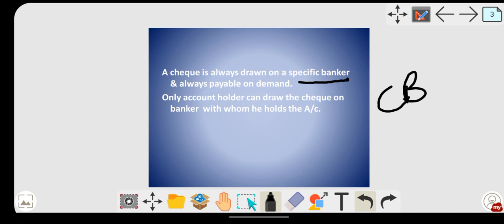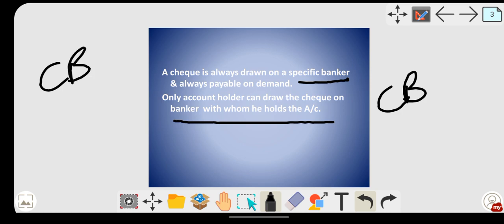Only the account holder can draw the check on a banker with whom he holds the account. Now suppose you are a customer of Canara Bank. At that time what happens? You have to draw a check on Canara Bank only. If you don't have an account in State Bank of India, you cannot write a check of State Bank of India and issue it to others. Only the one who has the account can do so. Suppose you are a customer of Canara Bank, at that time you will have the checkbook of Canara Bank, and you can issue only a check of Canara Bank. So only the account holder can draw the check.